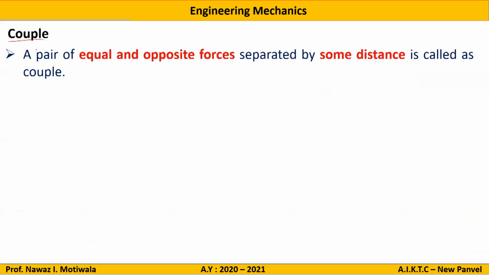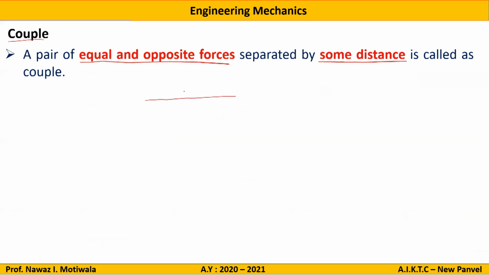That's the only difference. Next topic is a couple. What do you mean by a couple? A pair of equal and opposite forces separated by some distance is called a couple.